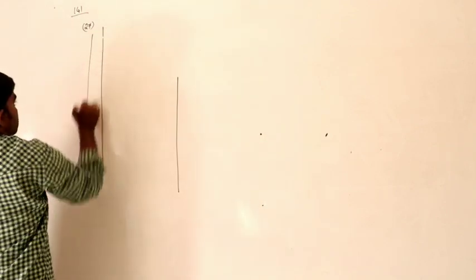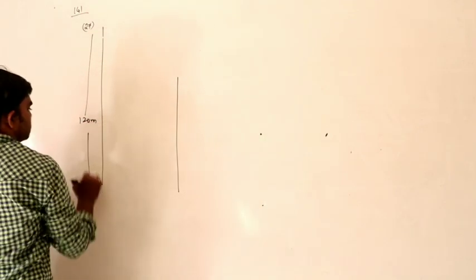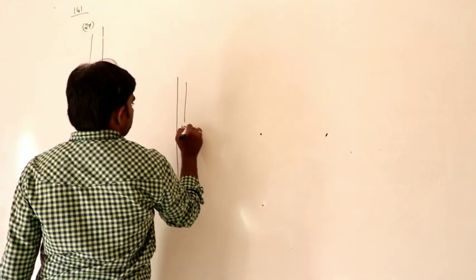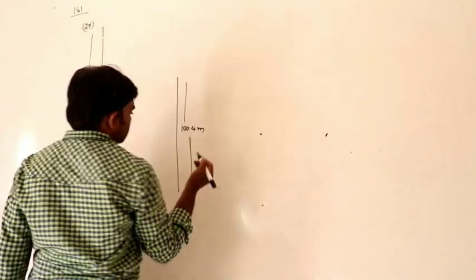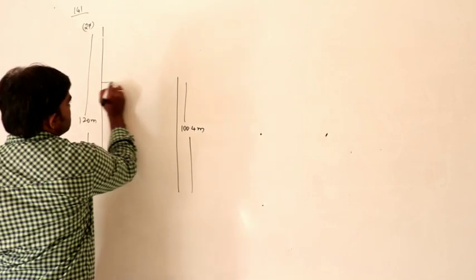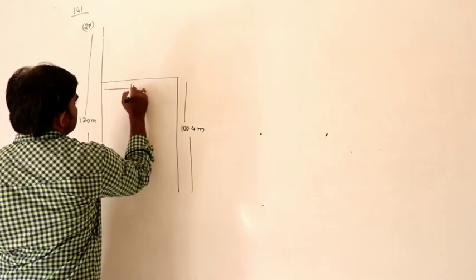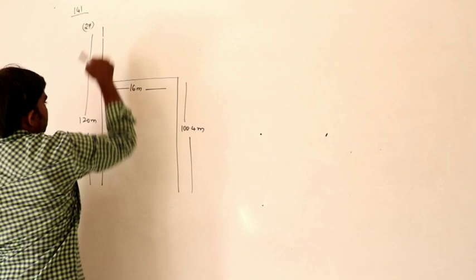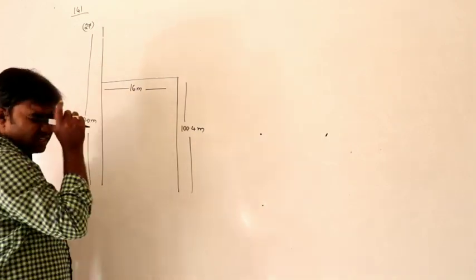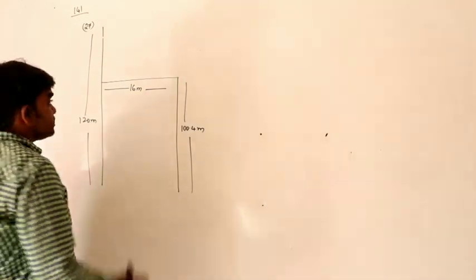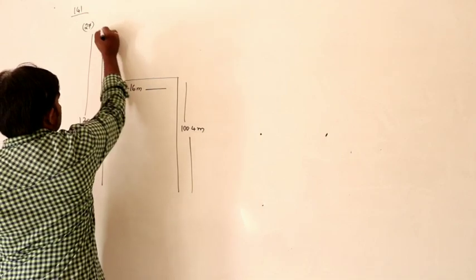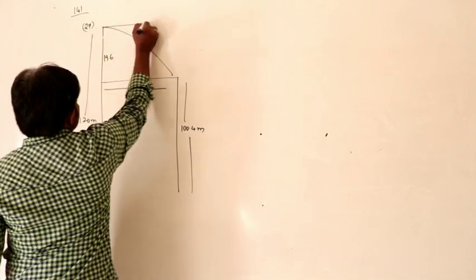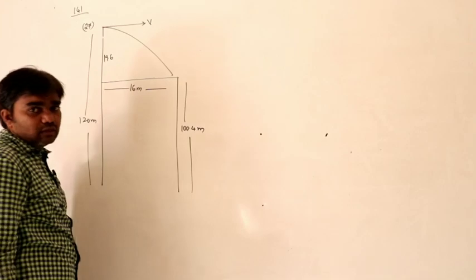So this cliff height is 120 meters and this cliff height is 100.4 meters. The horizontal distance between these two is 16 meters. So what is the vertical distance? This is 120 minus 100.4, which is 19.6. Height is 19.6. So horizontal velocity we have to calculate.